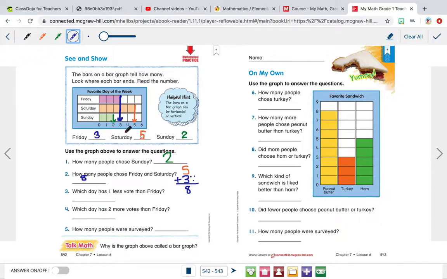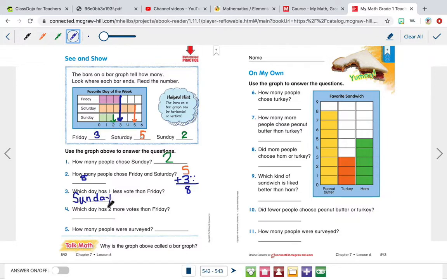Saturday has 5 votes. 5 is 2 more votes than 3 because 5 is bigger than 3. What about Sunday? Sunday has 2 votes. Oh, 2 is 1 less than 3. So Sunday is my answer because 2 is 1 less than 3. So we're going to say Sunday because Sunday has 1 less vote than Friday. So our answer is Sunday.